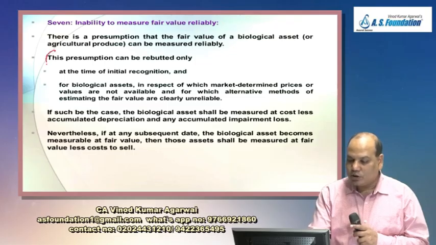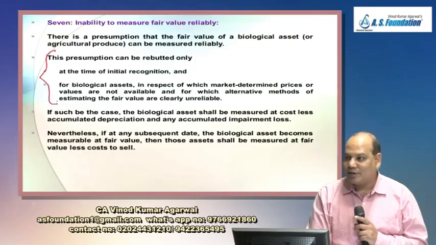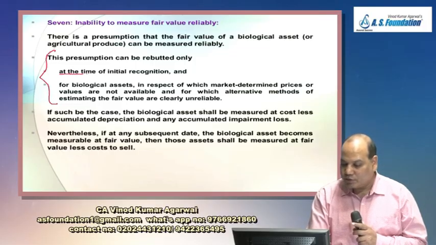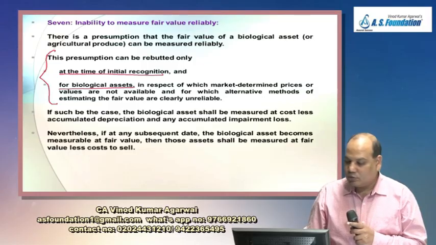Suppose you are not able to demonstrate the fair value, you will not recognize that biological asset as such. This can happen only on satisfaction of two conditions: initial recognition and there is no reliable method of fair value estimation. Then what will you do?